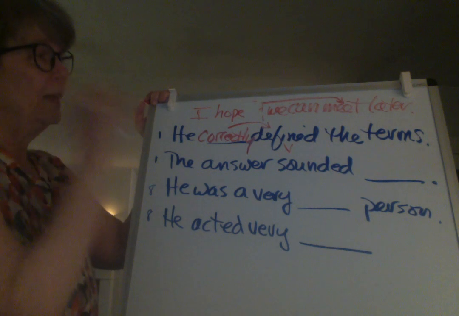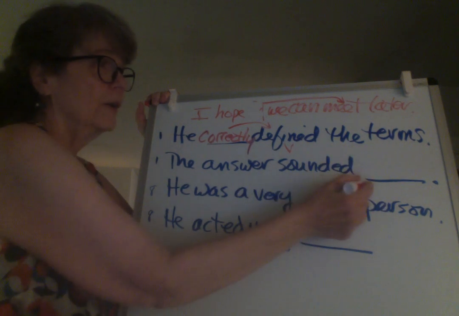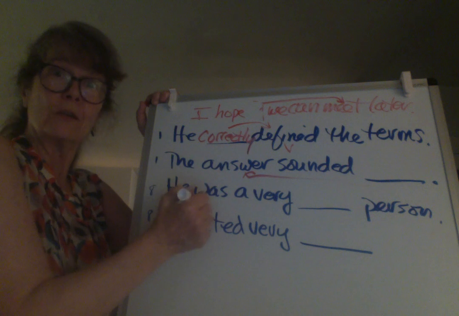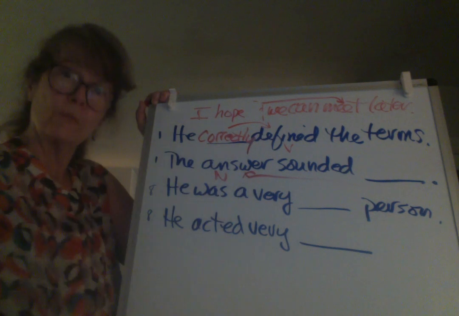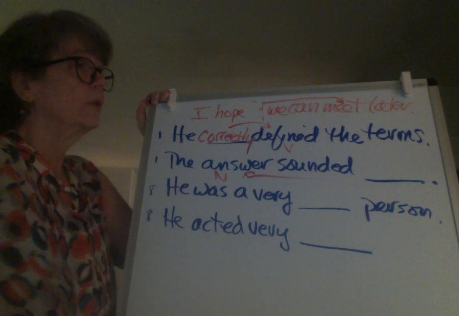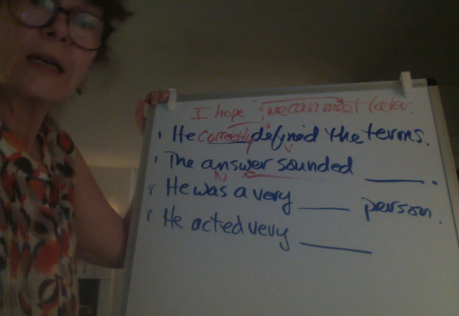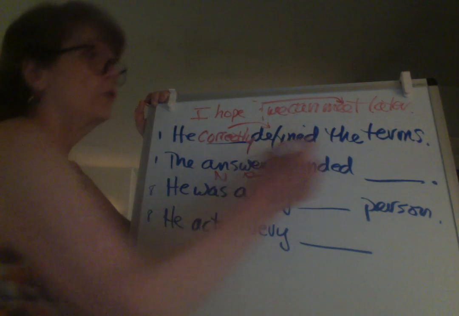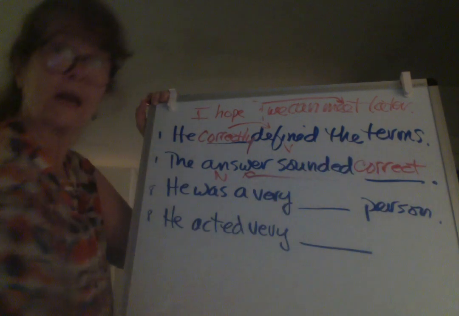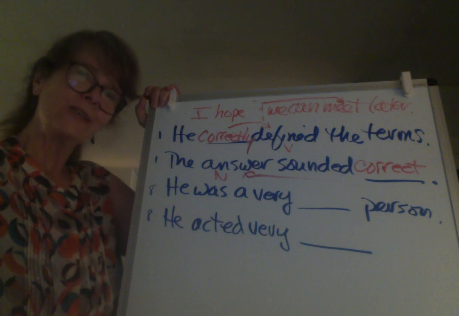All right? The answer sounded what? So whatever word goes here is going to tell us about, describe more to us about answer. An answer is a noun. It's a thing, right? So this word is going to have to be an adjective. So correctly or correct, between those two, the adjective is correct. The answer sounded correct.